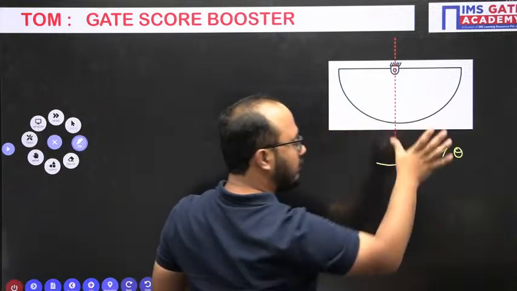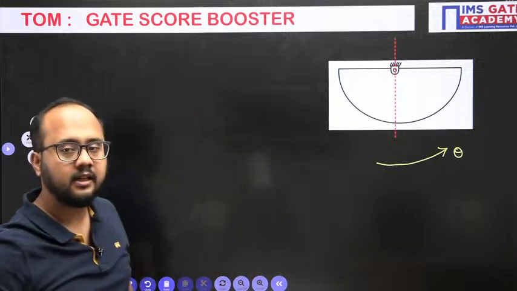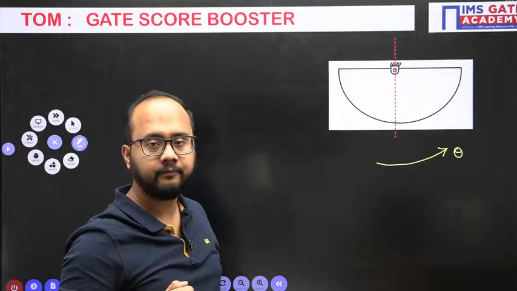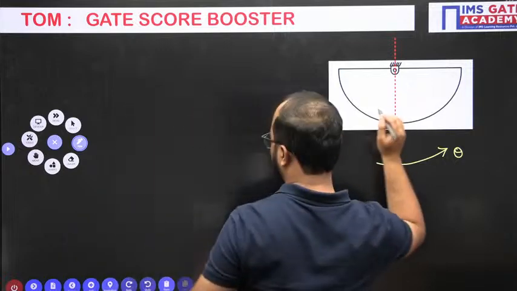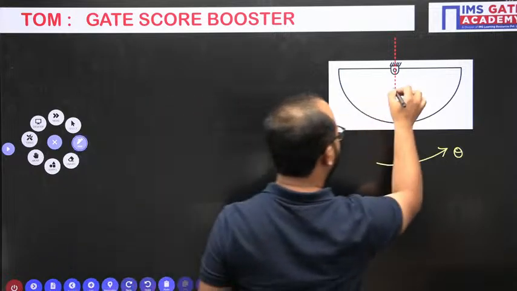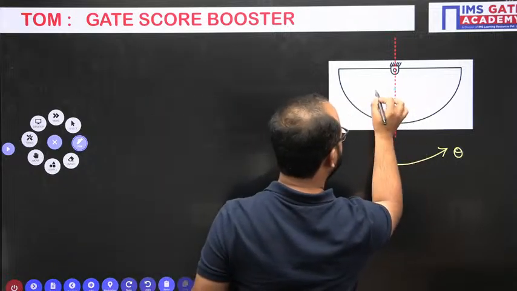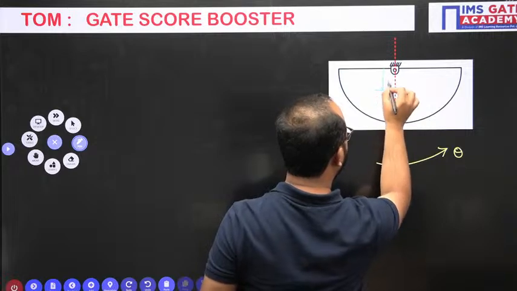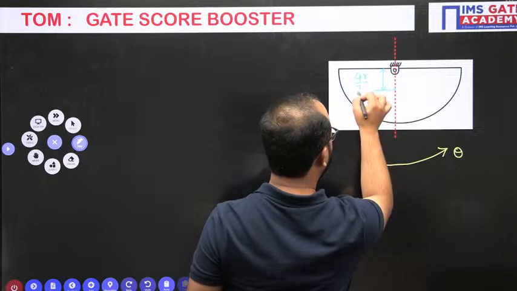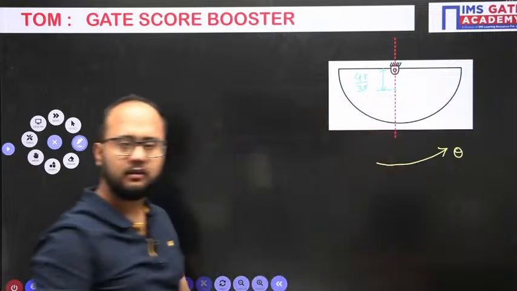So what major change will you see here? The center of gravity is going to change. Initially, the center of gravity will be somewhere here, and the distance of center of gravity from this diameter will be 4r by 3 pi. Yes or no?